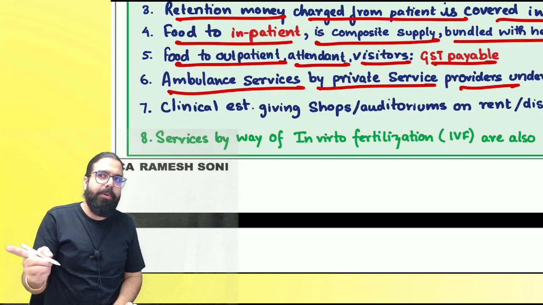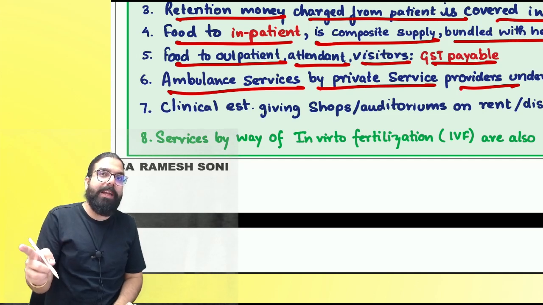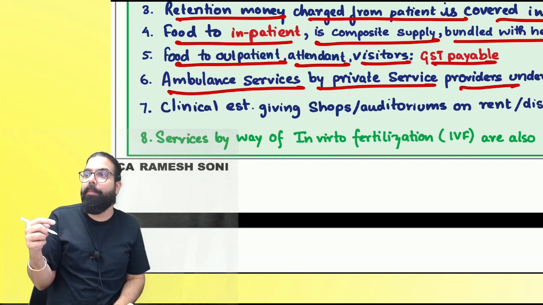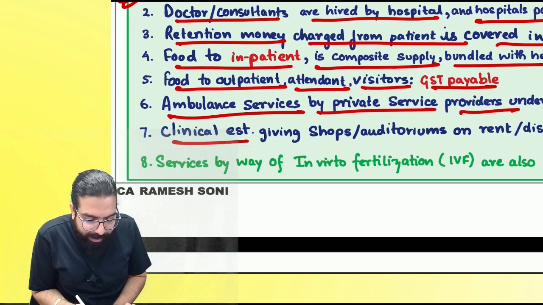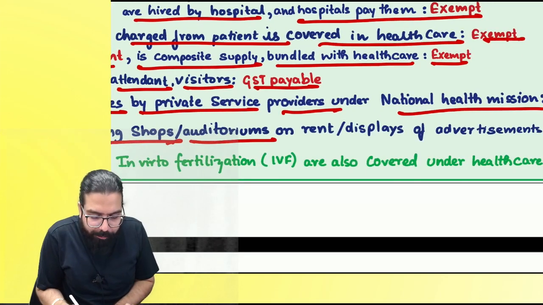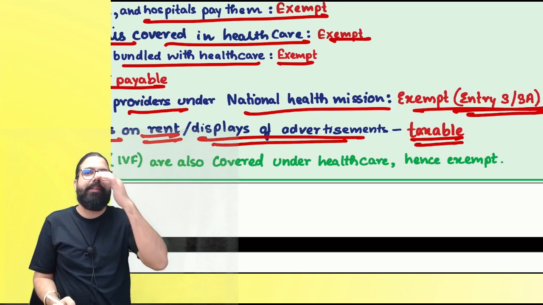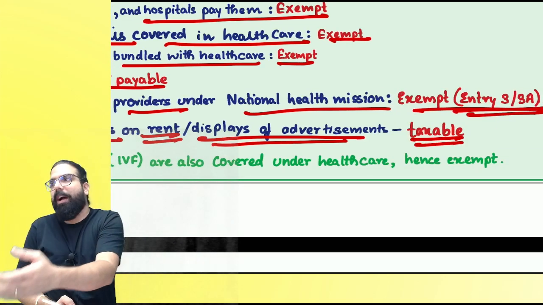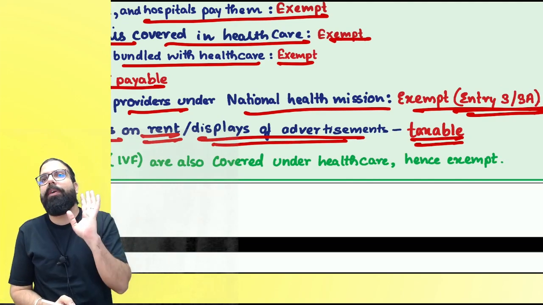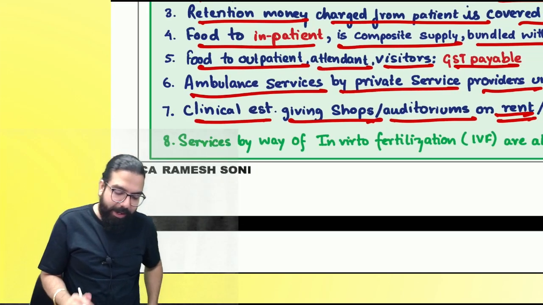What is 3 and 3A? Pure services or composite supply in relation to 243 GNW. Do you remember, everyone? Next, clinical establishment giving shop or auditorium on rent, or displaying advertisement, is always taxable. Government is telling only healthcare is exempt. If they are doing advertisement, giving shop on rent, auditorium on rent, it will always be taxable.